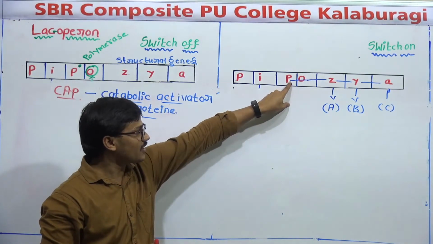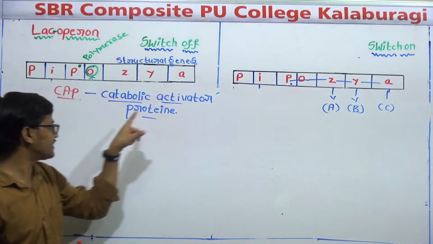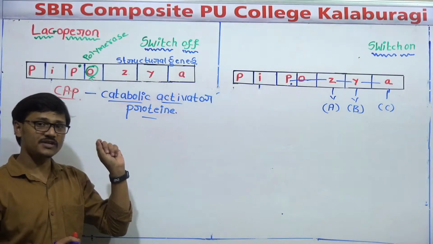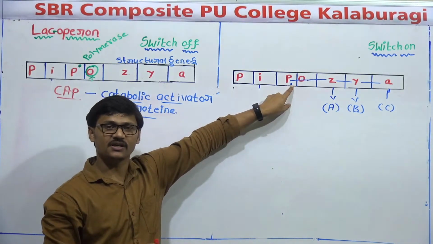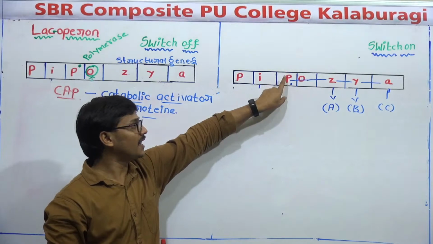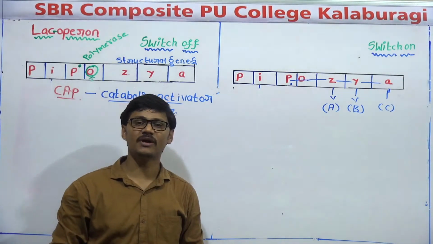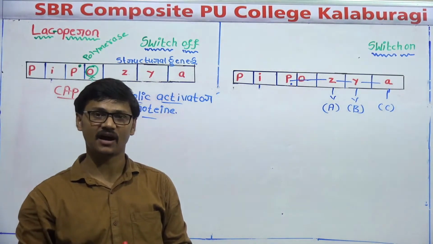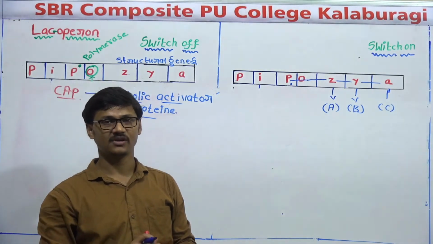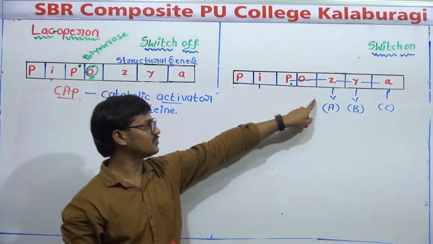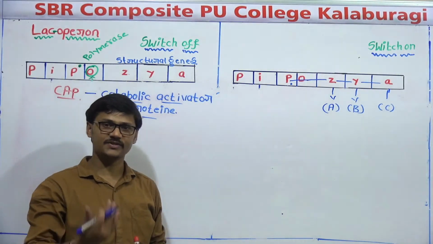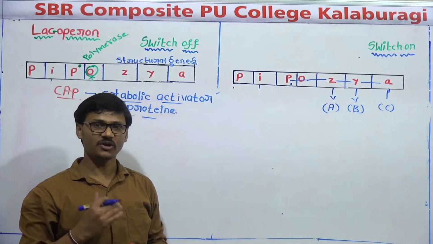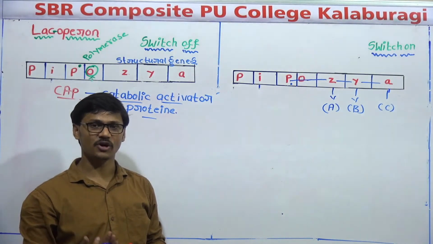And here a region is present called the CAP. And what is the use of this CAP? This region is helpful for identification of the binding site for the polymerase enzyme, DNA dependent RNA polymerase enzyme. This is the enzyme which produces mRNA from these three genes. And you can say transcription. For transcription, we need a polymerase enzyme.